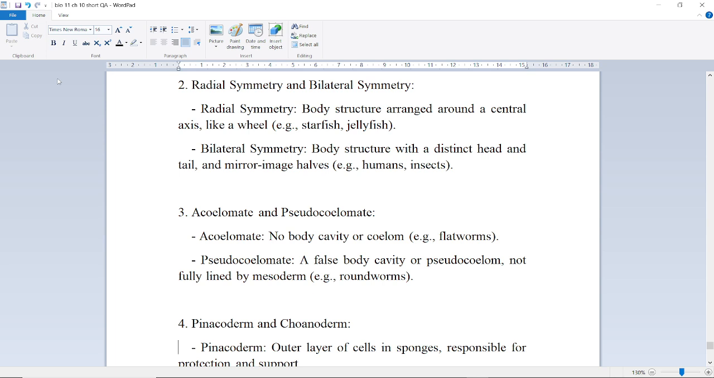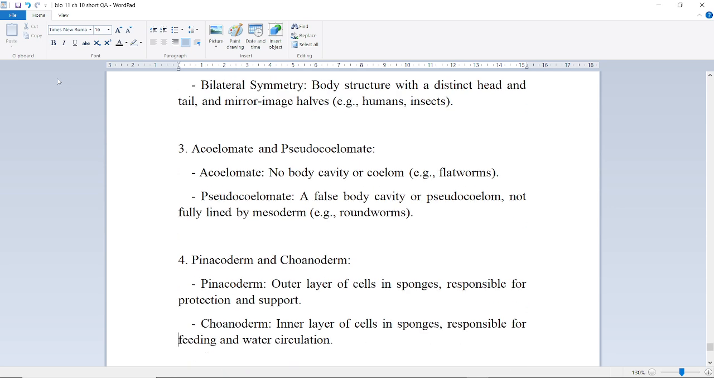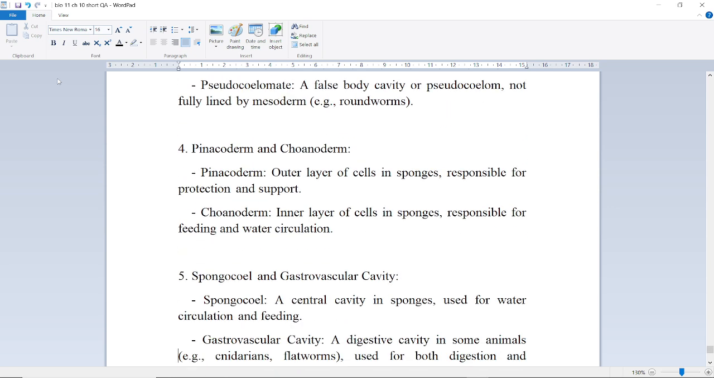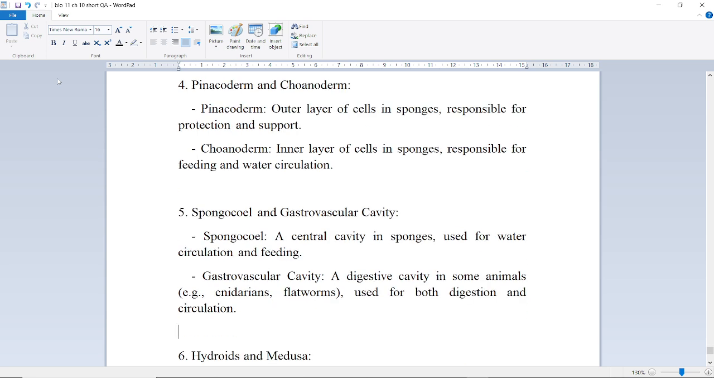Next is the difference between pinacoderm and choanoderm. Pinacoderm: the outer layer of cells in sponges responsible for protection and support. Choanoderm: the inner layer of cells in sponges responsible for feeding and water circulation. Next is spongocoel and gastrovascular cavity. Spongocoel: a central cavity in sponges used for water circulation and feeding. Gastrovascular cavity: a digestive cavity in some animals, for example, cnidarians, flatworms, used for both digestion and circulation.